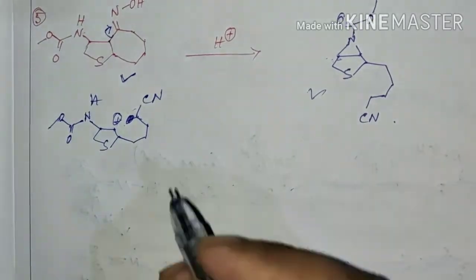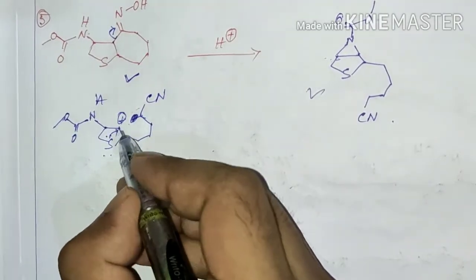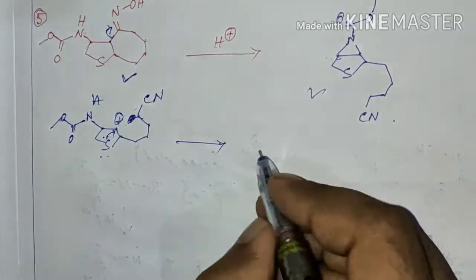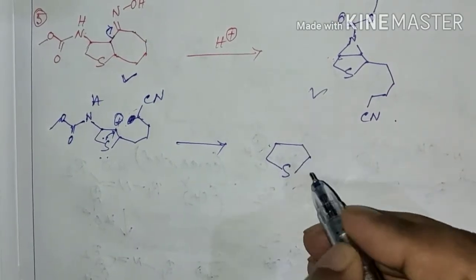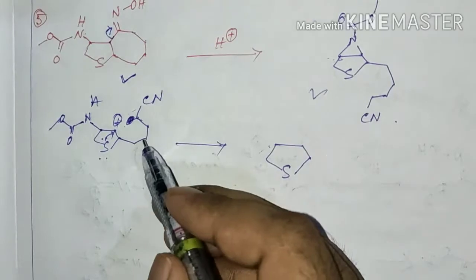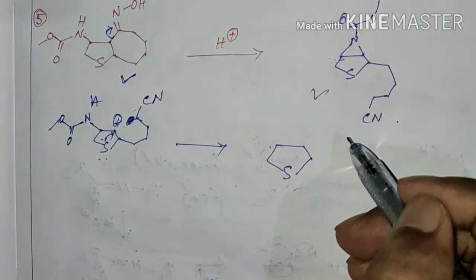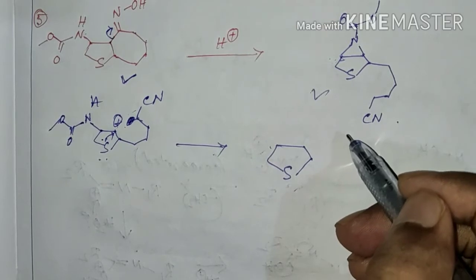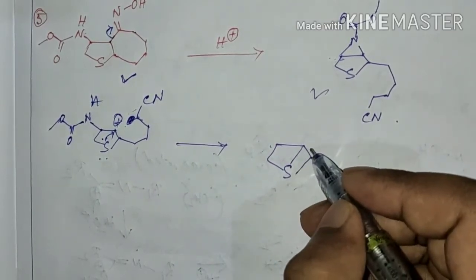In the next step, the sulfur lone pair electron will attack this carbocationic center and will stabilize this carbocation, and this property is quite similar to the beta silicon effect, since the silicon atom stabilizes any beta carbocation, and it is quite like that one.